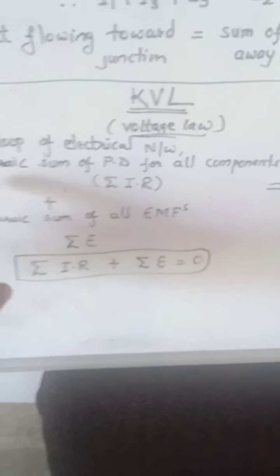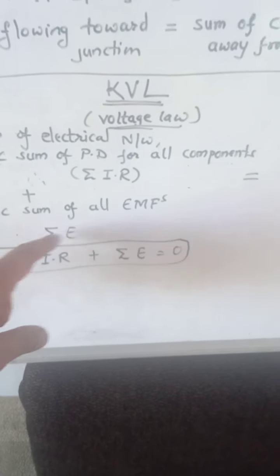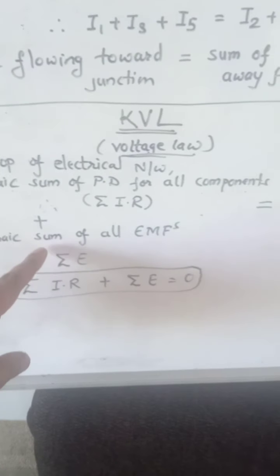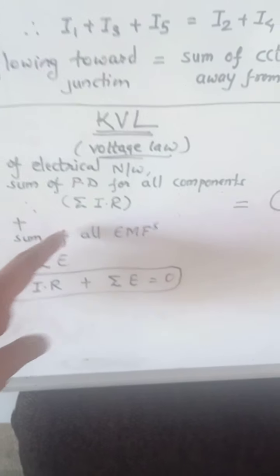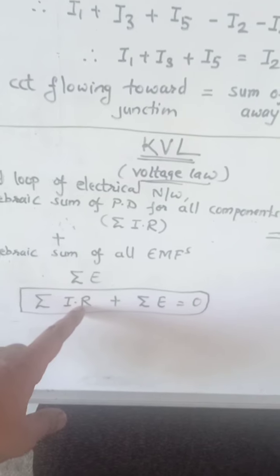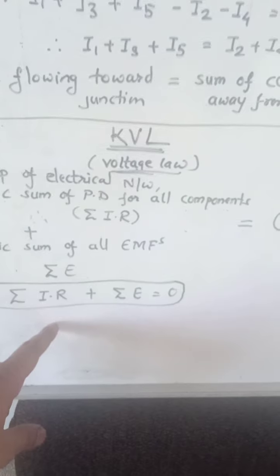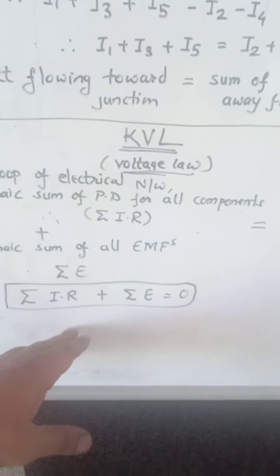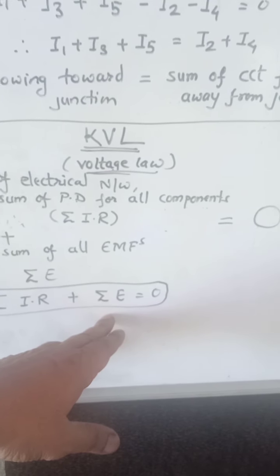Next, there are batteries also which are present in the circuit. So the sum of all those batteries is also considered. So therefore, the algebraic sum of potential difference for all the components, that is resistances, maybe capacitors, maybe inductors, and second is the sum of all the values of EMFs.